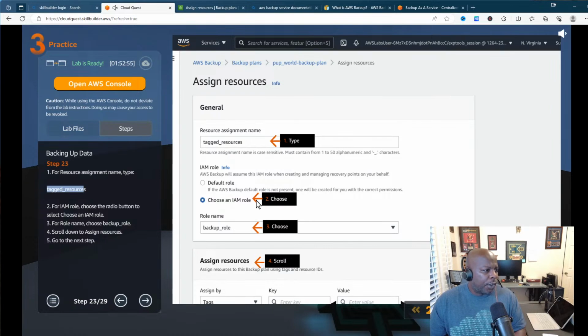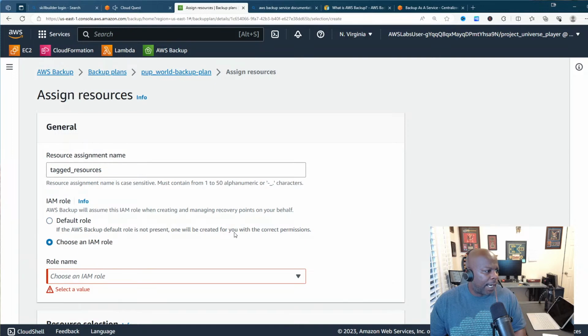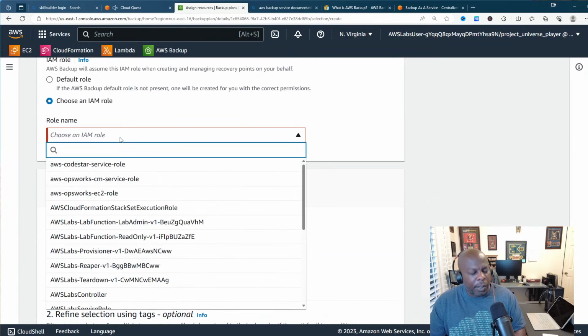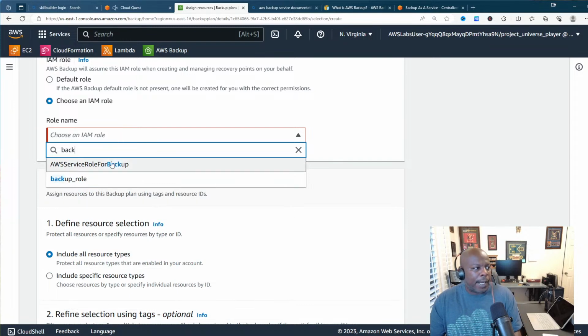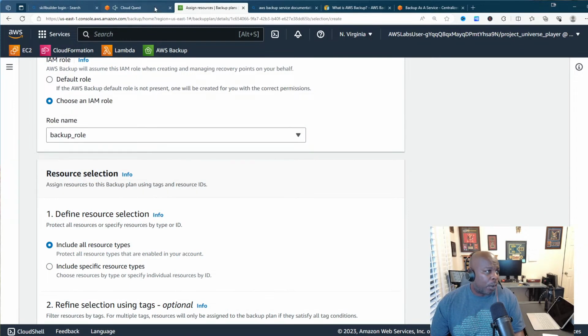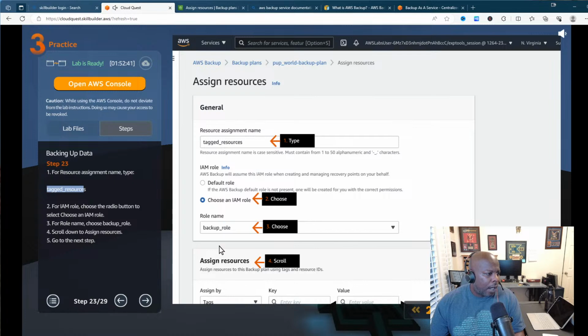Yep. Then choose the IAM role. So we're going to choose an IAM role. It's going to be the same one that we used earlier. So remember, you don't have to go through all of them, you just click on backup. We're going to use that backup role. All right, cool. And then scroll down to where it says assign resources.